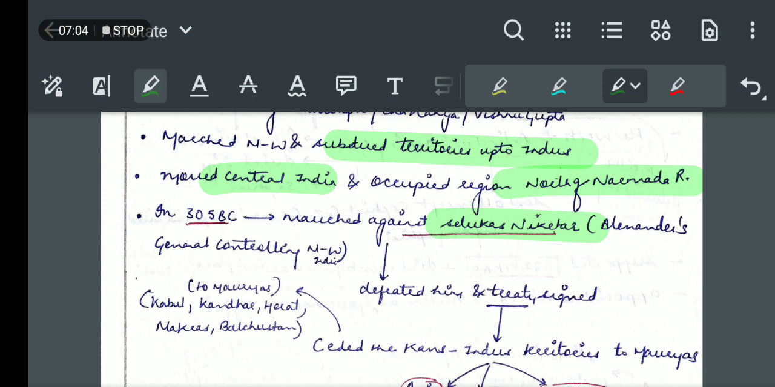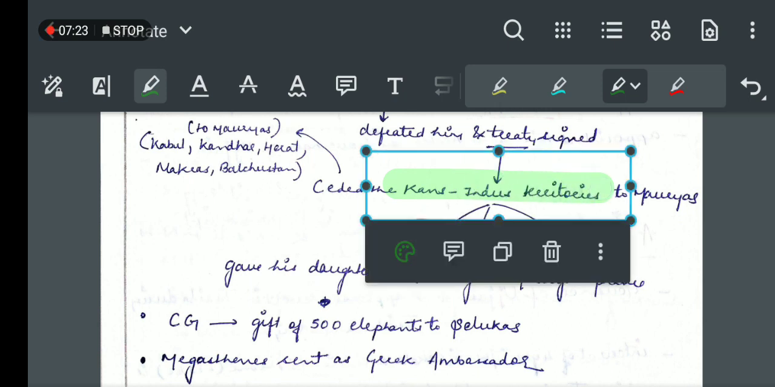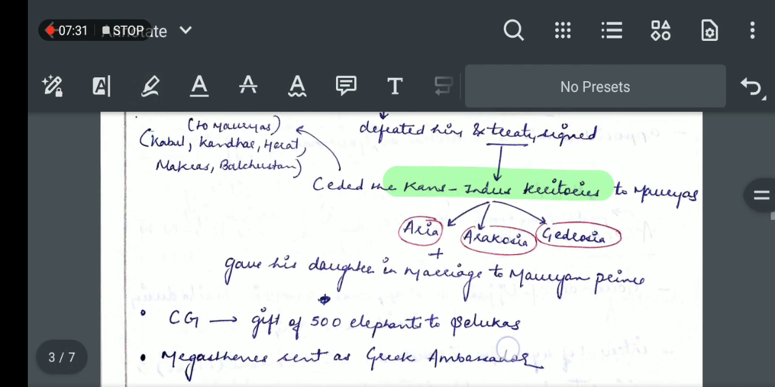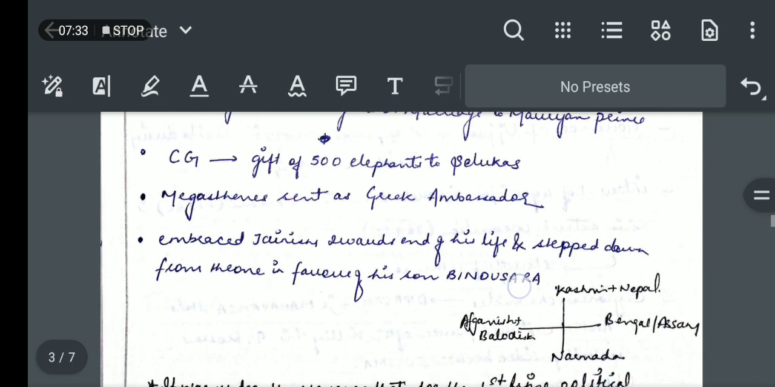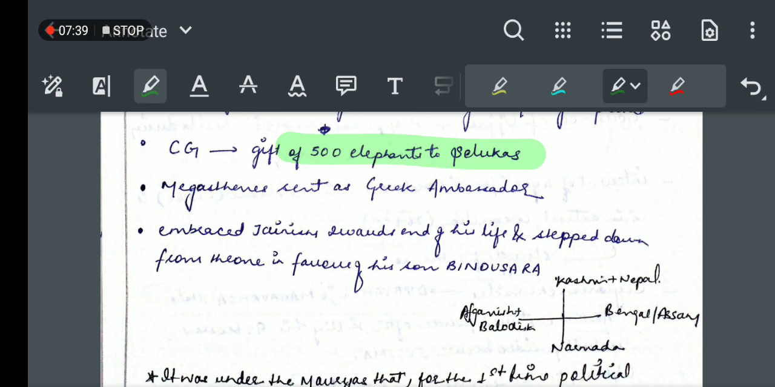Now it was in the year 305 BC when he marched against Seleucus Nicator, who was Alexander's general controlling northwest India. Seleucus Nicator was defeated and he signed a treaty with Chandragupta Maurya where he agreed to cede the trans-Indus territories to the Mauryas like Aria, Arakosia, Gedrosia, and also Seleucus Nicator gave his daughter in marriage to this Mauryan prince. And in return, what did Chandragupta Maurya give him?